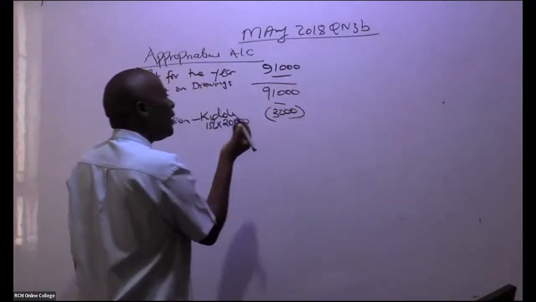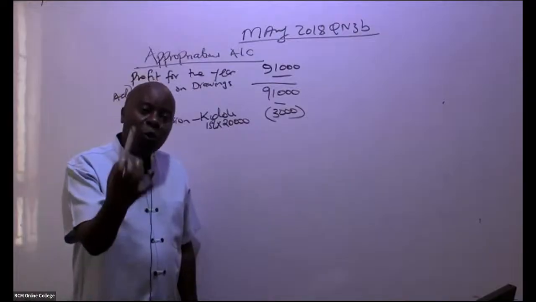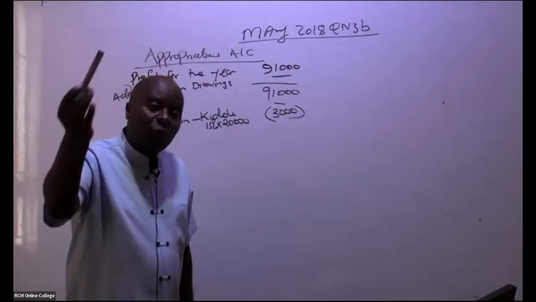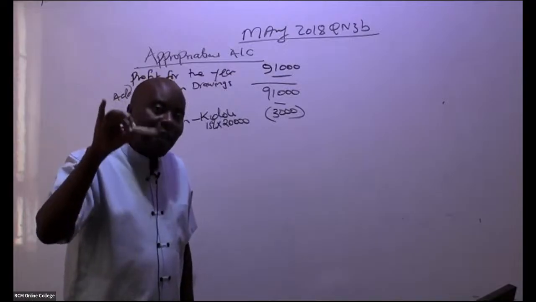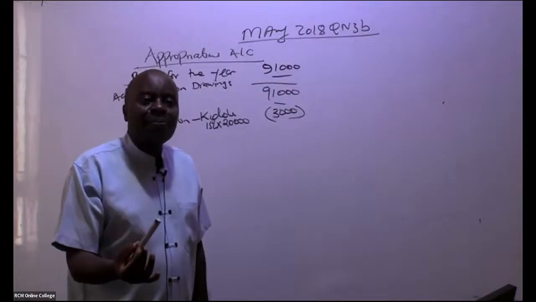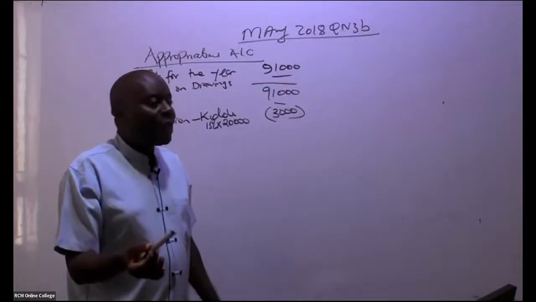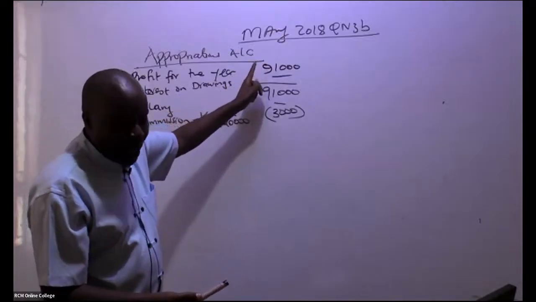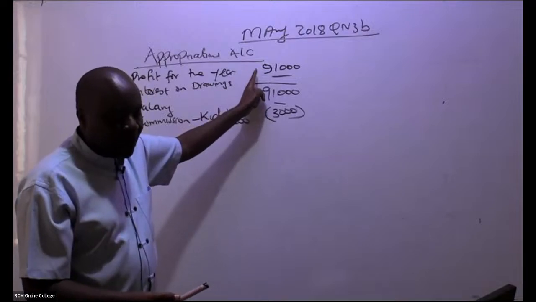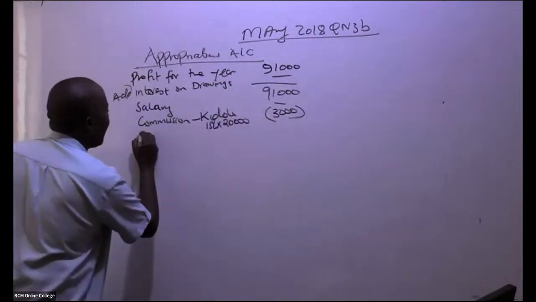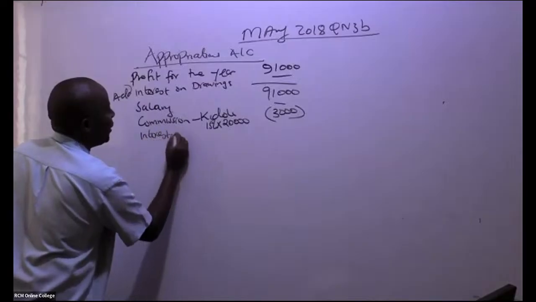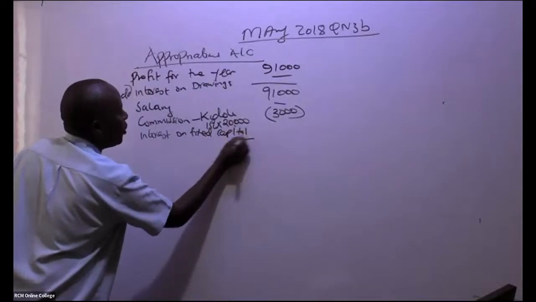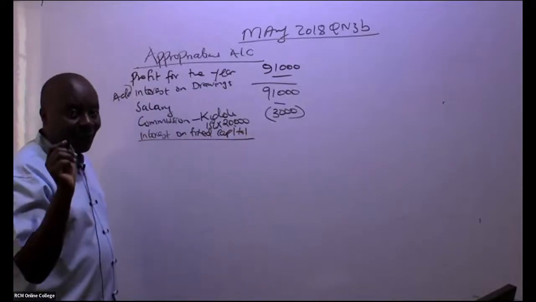3,000. From there, these people have given us capital, which will enable us to run this partnership into the future. What we call the fixed capital, what they can't withdraw. We must pay them, in this case here, interest. So that interest will be an appropriation. It will be a distribution of the profit. So come here and give us, ladies and gentlemen, the interest on fixed capital. Interest on fixed capital. So interest on fixed capital, of course, everybody has a fixed capital there.